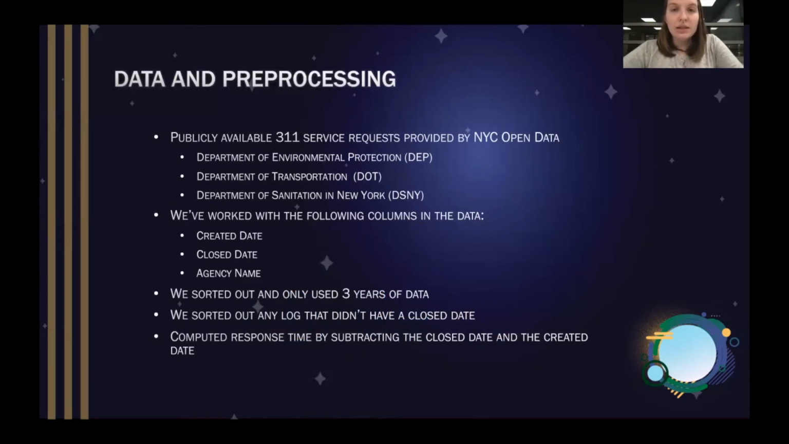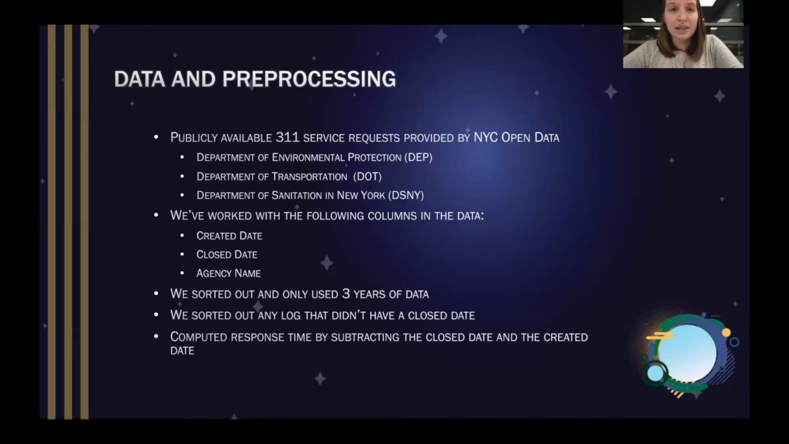The data was collected from the publicly available 311 service requests provided by New York City Open Data. There are thousands of rows in this data, so we had to sort through it to get the most recent years. We specifically looked at the Department of Environmental Health, the Department of Transportation, and the Department of Sanitation in New York. Column-wise, we only looked at the created date, closed date, and the agency name of the file.